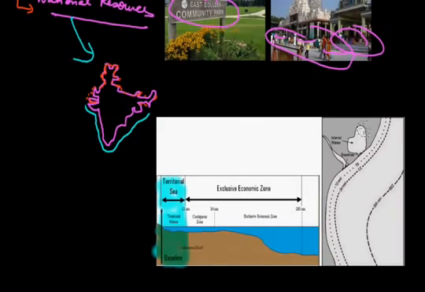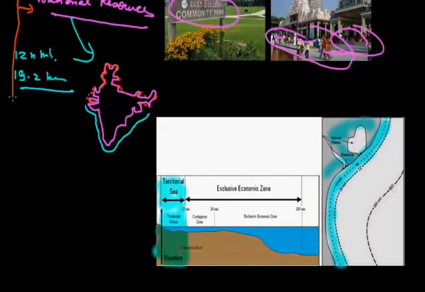In this diagram also, this is the land part of a country, and this water zone is 12 nautical miles, which is 19.2 kilometers. This comes in national resources.